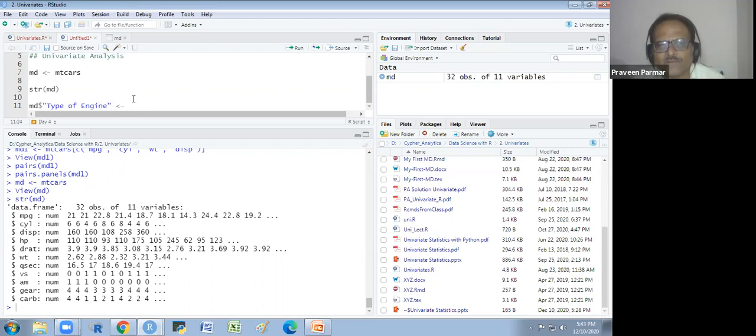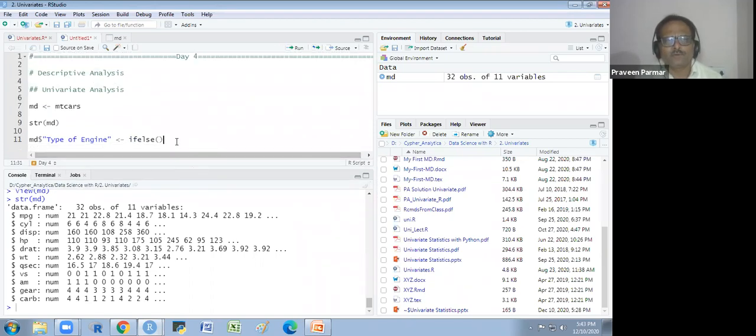And then how will I get this new variable with the help of current variables? So I will use the function ifelse. I will just show you. So you write ifelse, and here I will write the column name with the help of which I would create this column, that is VS, equal to.